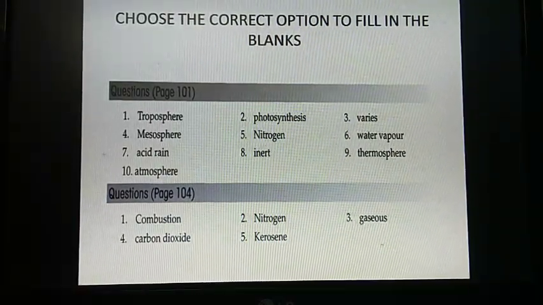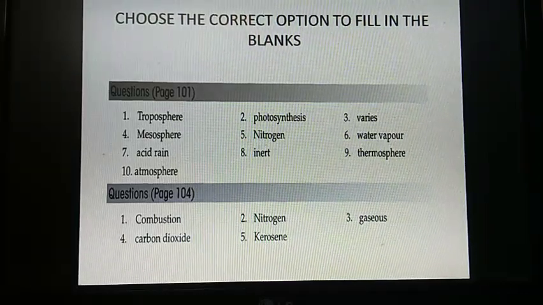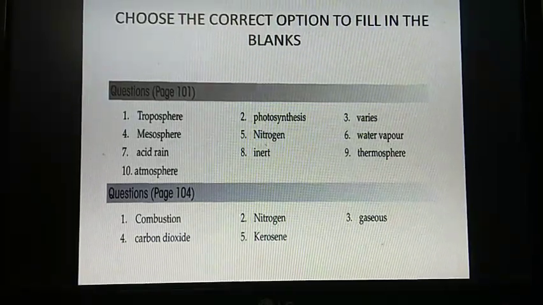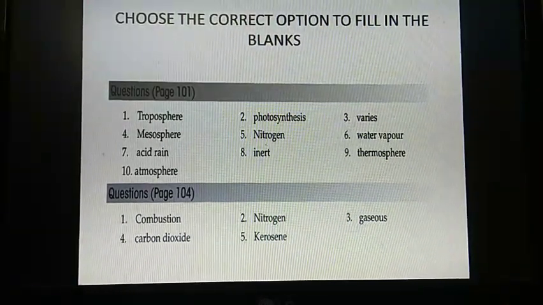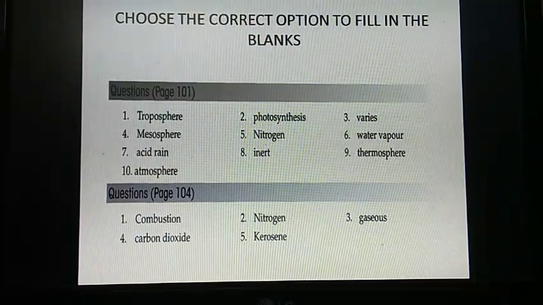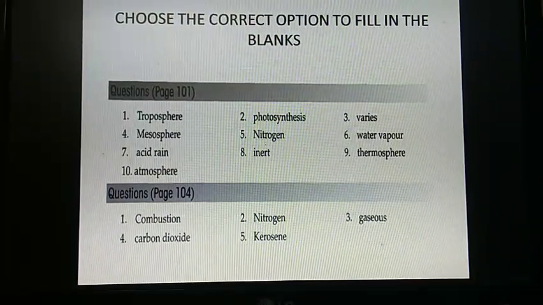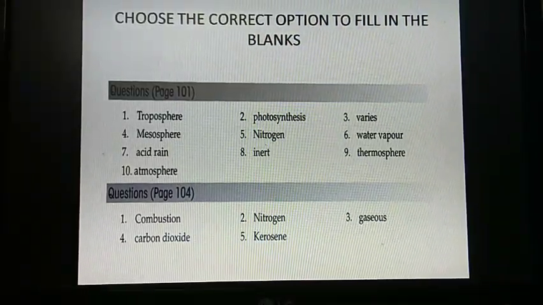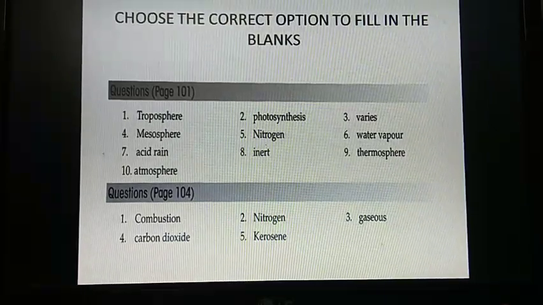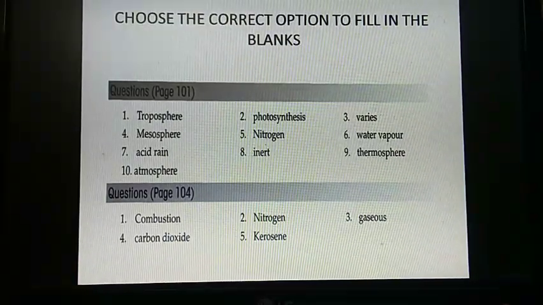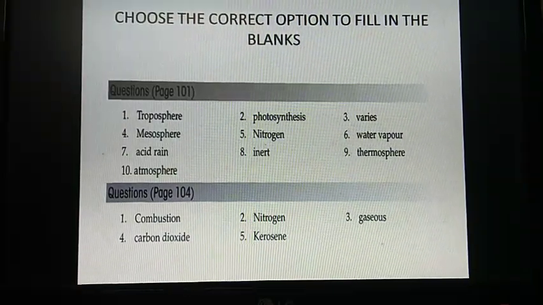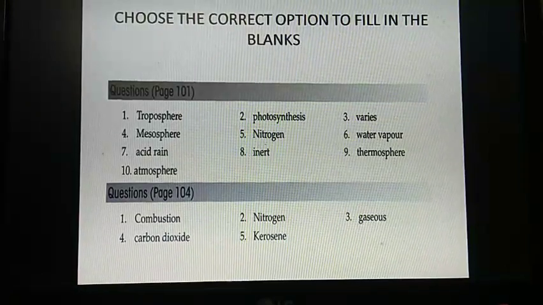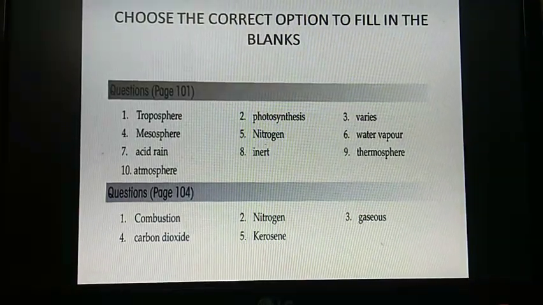Number 2. Dash forms the building blocks of proteins, enzymes and other cell constituents. Answer is nitrogen. Number 3. LPG, CNG and biogas are dash fuels. Answer is gaseous. Number 4. Exhaled air and fuel on combustion are rich in dash. Answer is carbon dioxide. Number 5. Dash is used for cooking stoves and lighting lamps. Answer is kerosene.